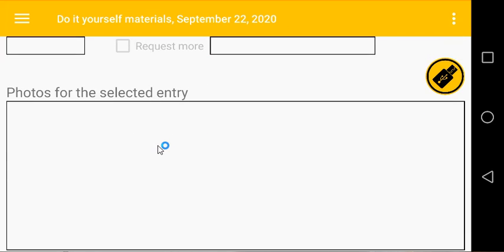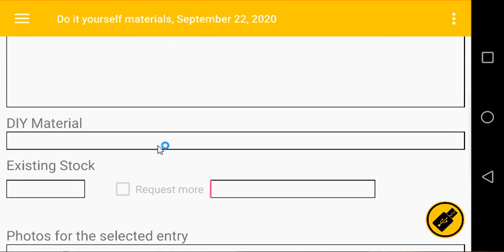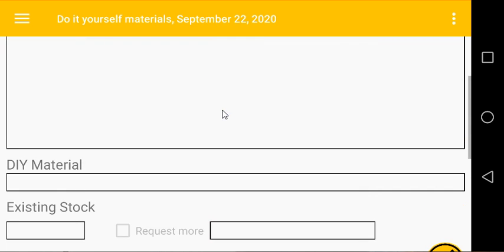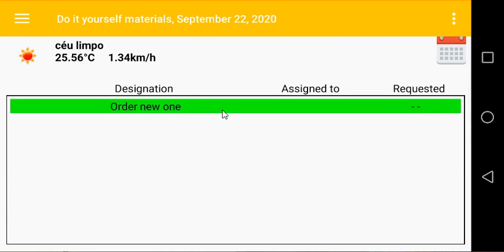And if by any chance the text request may not be clear, the worker or the foreman can add a photo of what he needs and add it to the entry, so it can be clearer for the personnel in charge of ordering these types of materials to the construction site.